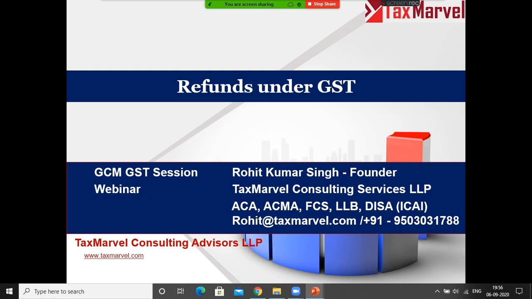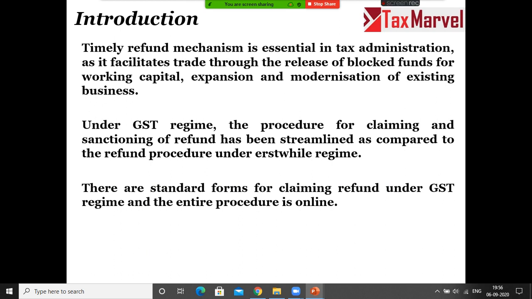No problem. Right. So we'll discuss refund under GST. There are certain scenarios where the refund is available. The common scenario is if you are exporting any goods or service, you are eligible to claim refund. If you supply any goods or service to SEZ, you are eligible to claim refund. If you have paid any wrong tax or excess tax, you are eligible to claim refund. If you are under inverted duty structure, you are eligible to claim refund. What is inverted duty? My input is 18 or 28, my output is 5, 12 or 18.